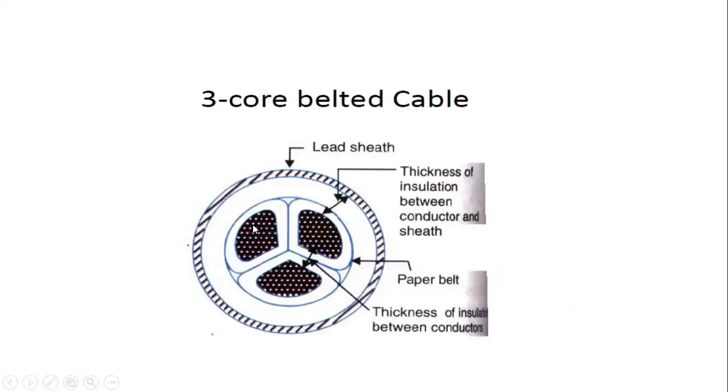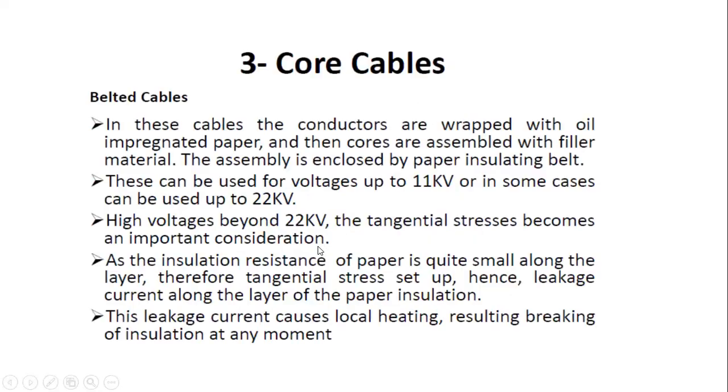Okay, this is the practical diagram for the 3-core belted cable. In this cable, the conductors are wrapped with oil impregnated papers. The cores are assembled with filler materials. This type of cable is used from 11 kilovolts to 22 kilovolts. For higher voltages, we are using beyond 22 kilovolts.